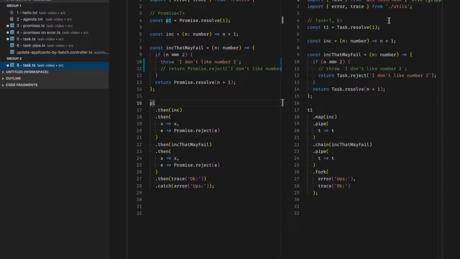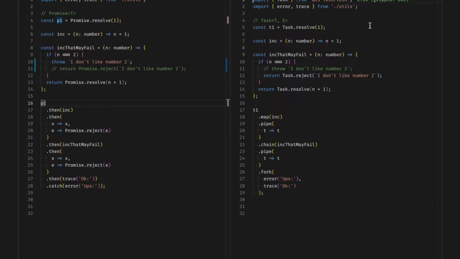Tasks, like promises, are a way to abstract time and error handling, but unlike their counterpart, they are typed both on success and on error. The reason we can do this is because we are not tied to the promise specification. The main mechanism to inform that something went wrong is to return a rejected task. And if for some reason our code, or the code that we call, throws, we wrap the value into an unknown error object, as we'll see in a moment.